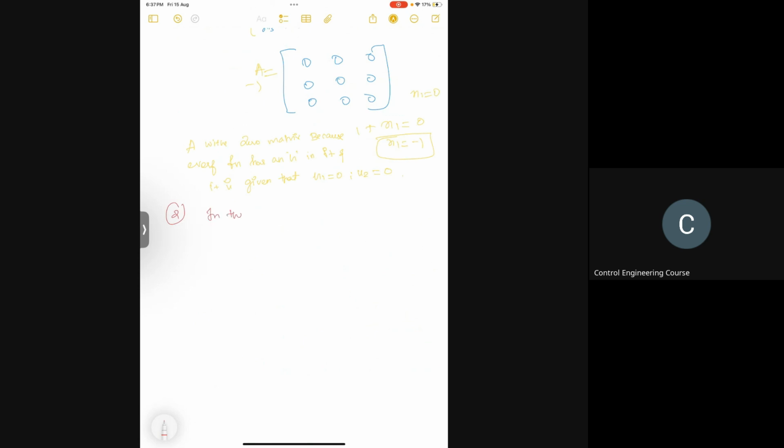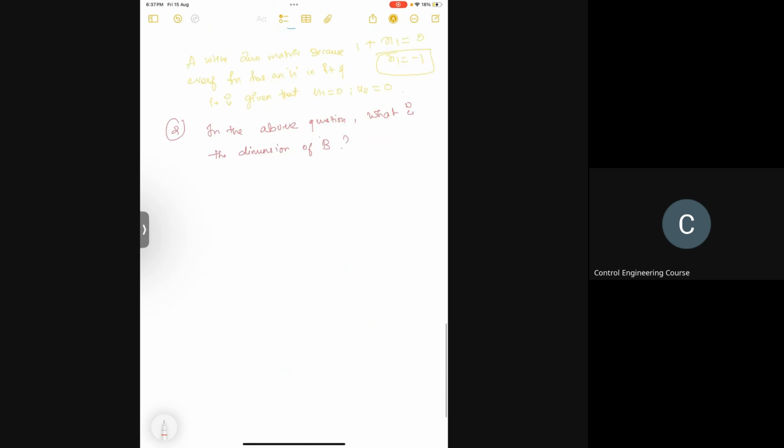In the above question, it's a follow-up question. What is the dimension of B? So what do you guess? So it will be x dot is equal to Ax plus Bu. In this case, you know u is 2 cross 1 (u1, u2), and x is 3 cross 1. So what could be the B matrix?